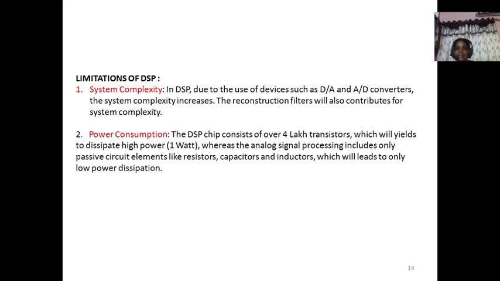Then power consumption necessarily increases. Whereas analog signal processing includes only passive circuit elements like resistors, capacitors and inductors, so there is less power dissipation. But in the digital case, more components, more power consumption. These are the limitations.